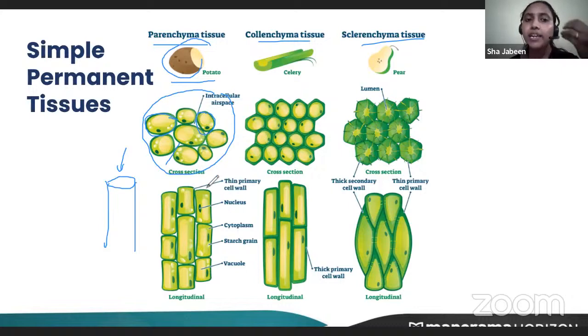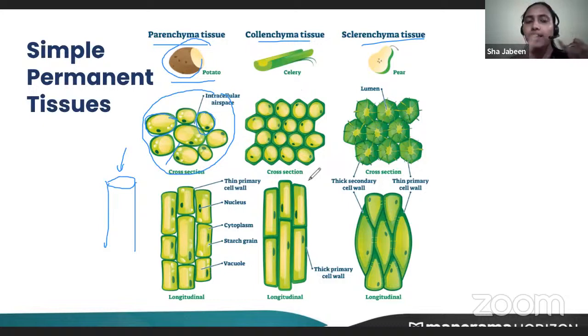Apart from that, in aquatic plants, you'll find parenchyma with a lot of air spaces in them. These air spaces help the aquatic plant to float. Those kinds of parenchyma, we call aerenchyma. So is it clear? Parenchyma is clear.